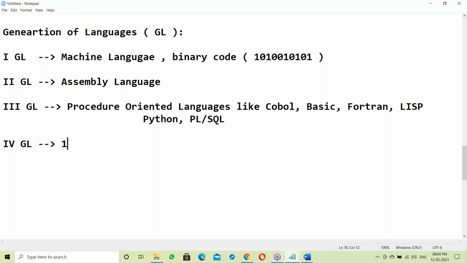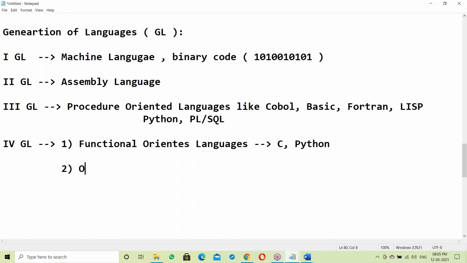In the fourth generation there are different languages, like functional oriented languages. Functional oriented: C and Python. Okay, C and Python.